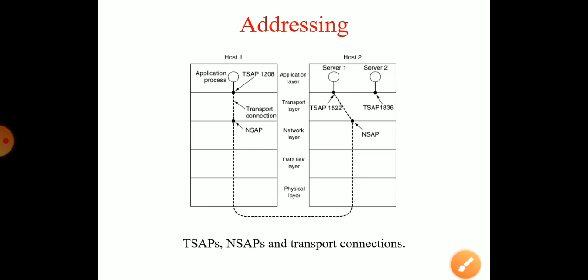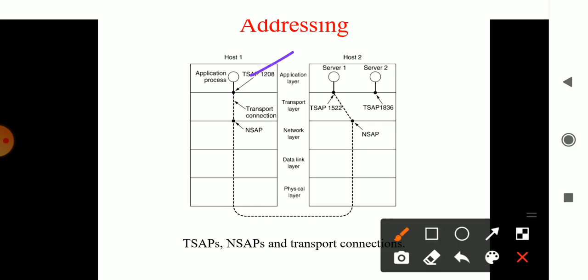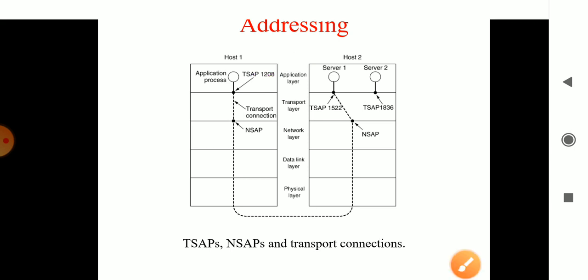So you can check in the diagram. You have different hosts. From one host to another host you have to connect, and the connection in between is done with the help of the transport service access points. It gives the service from one part to the other part. So it is important that you get the service access points from one end to another end, and only then are you able to transfer your information. When the line is free, it transports the information in various ports.